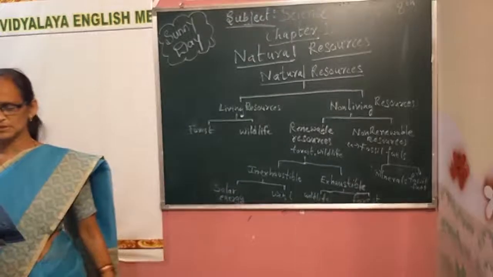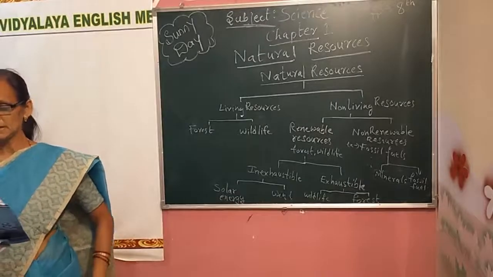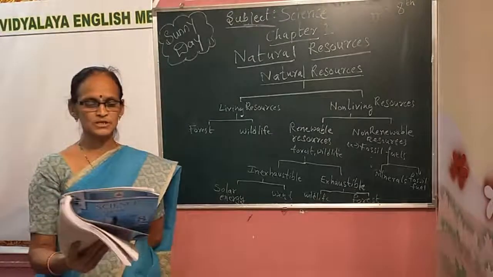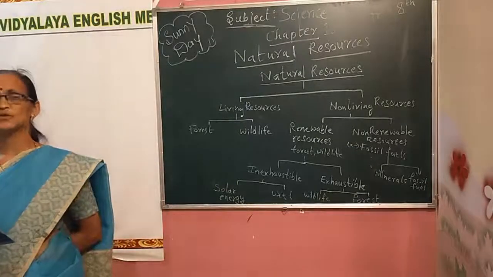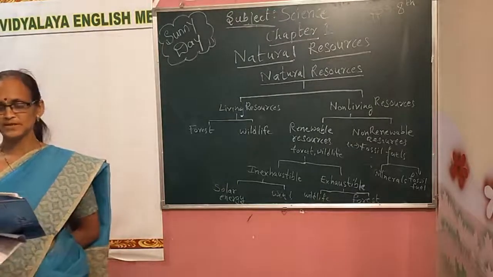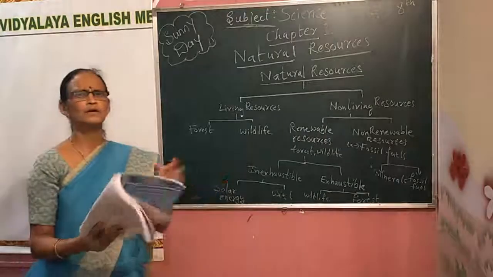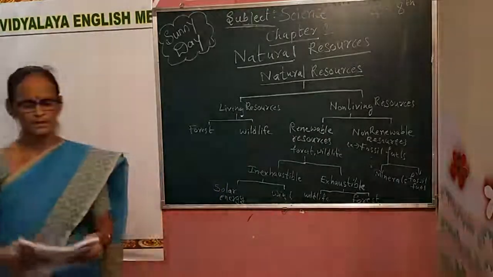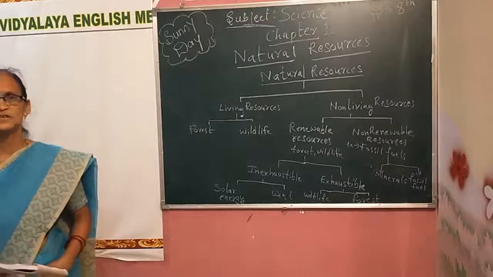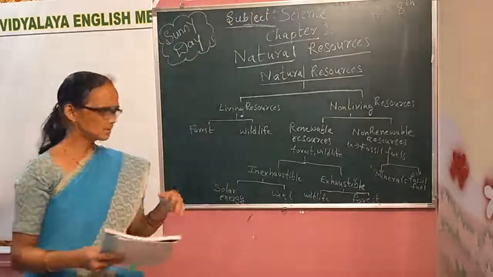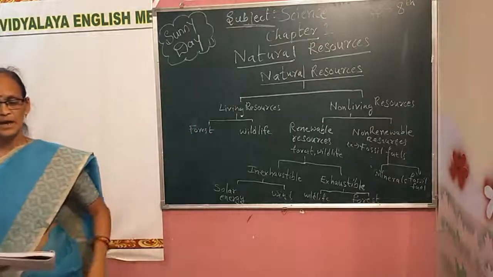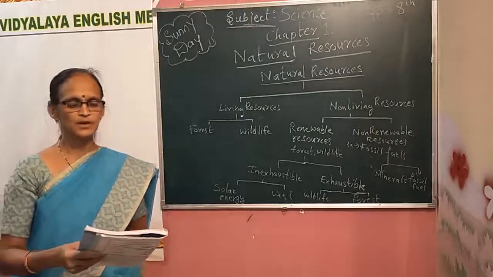Some natural resources get replenished in nature easily. Such resources are called renewable resources. So some natural resources replenish in nature. Like in a forest, old trees fall and new trees come. So they replenish, these are examples of renewable resources.